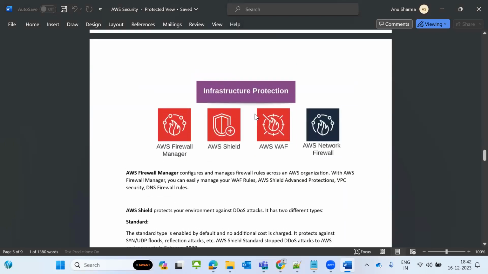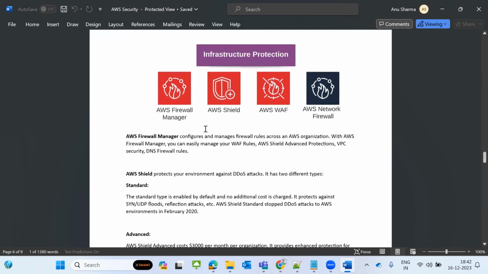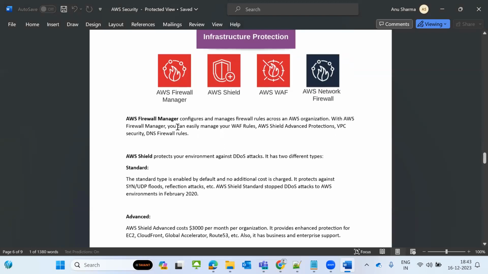And next will be infrastructure protection. One is AWS Firewall Manager, then AWS Shield, AWS WAF, and AWS Network Firewall. So what will AWS Firewall Manager do? It will configure and manage all the firewall rules at the organization level, like your VPC, WAF rules, Shield Advanced protection, and DNS firewall rules. It verifies all the rules. So that is called AWS Firewall Manager.